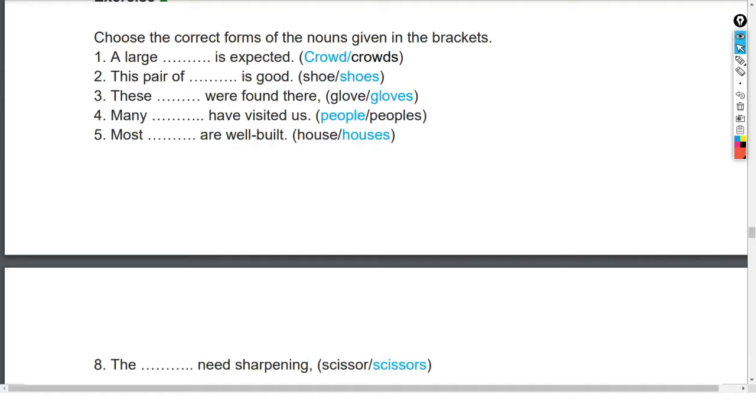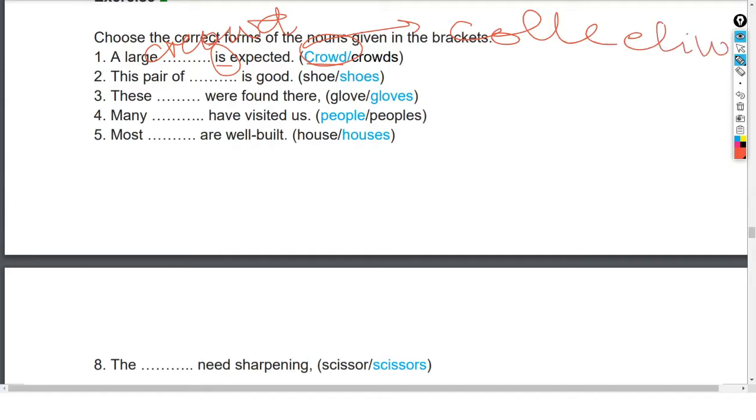So now let us see the examples one after another. A large crowd or crowds is expected. So now see, this is is, this is singular. So what will come here? Crowd will come. This is the singular. A large crowd is expected. It means this crowd actually refers to what? This is the collective noun.